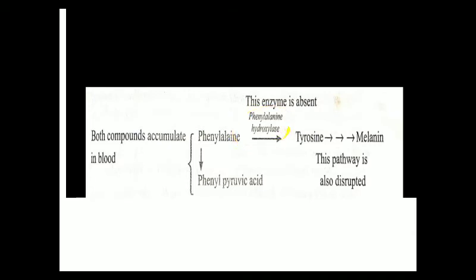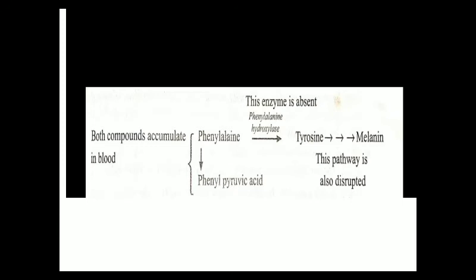In this situation, phenylalanine gets converted into phenylpyruvic acid, due to which the concentration of phenylpyruvic acid and phenylalanine increases in blood and causes many severe damages to the body.